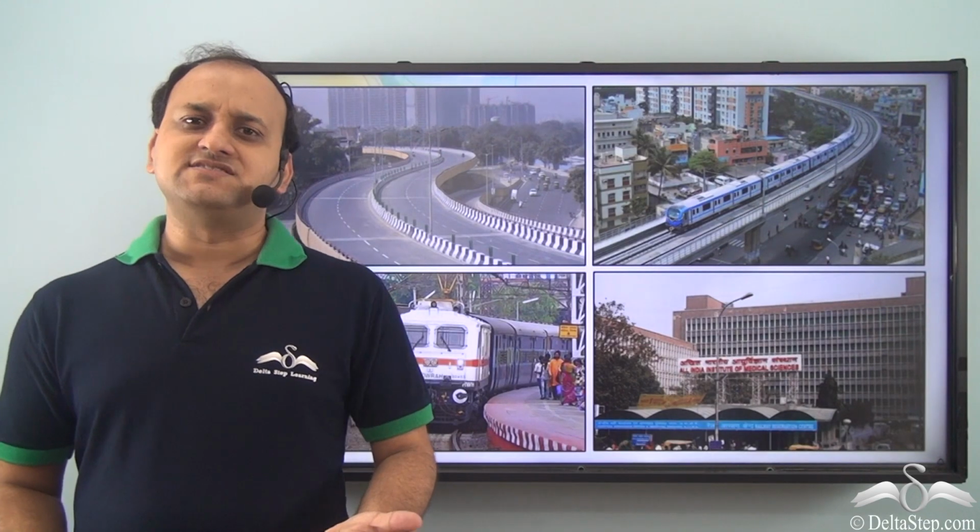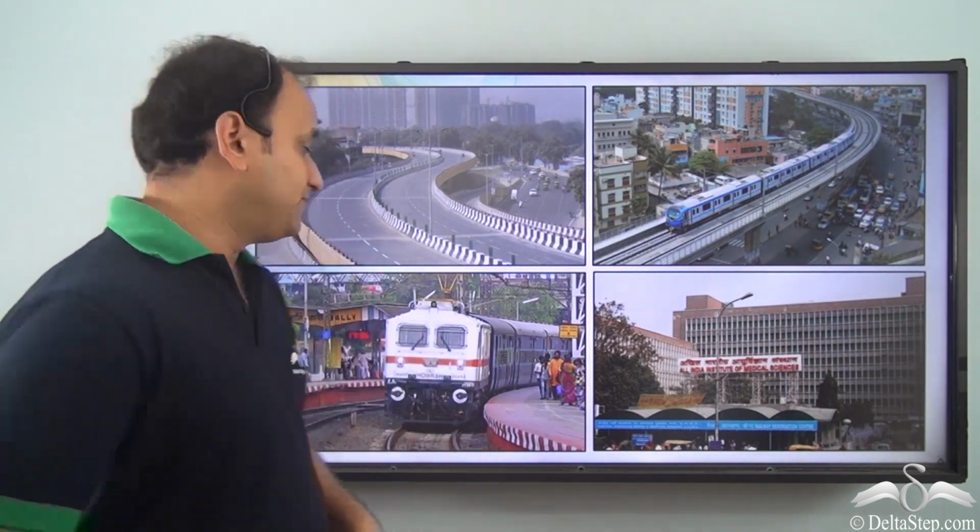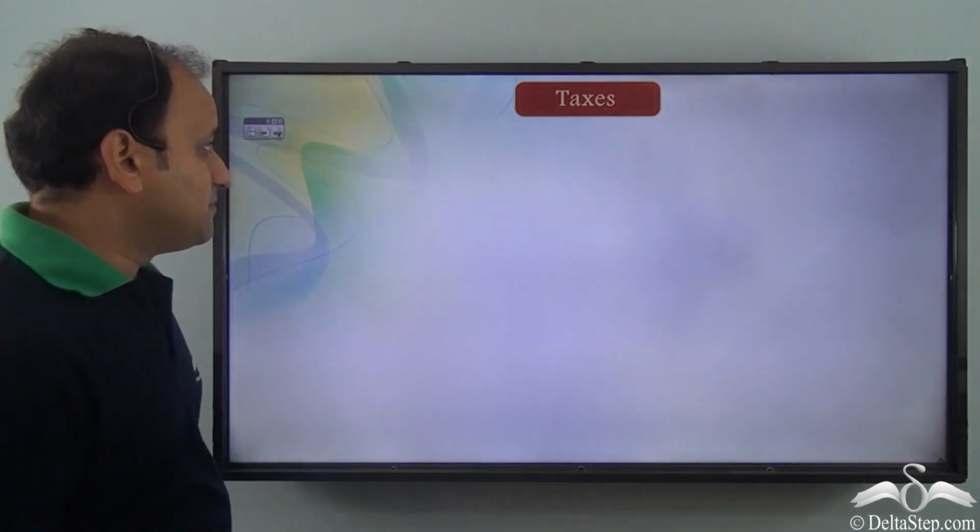Our government provides us with many facilities. For example, roads, public transport, and even hospitals. Now, all these facilities require money, right? Without money, you cannot maintain all these. So, where does the government get the money from? Well, the government gets the money from taxes that we pay.